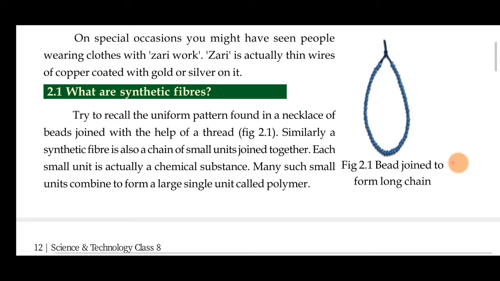In the same way, the fibers are like threads that are joined together and form one big line, in a rolled way. You can see the stitching thread, right? In a similar way, this is also joined together. Each small unit is actually a chemical substance, like each of the many beads. Many such small units combine to form a large single unit called a polymer. This full single unit, on a large scale, is called a polymer.